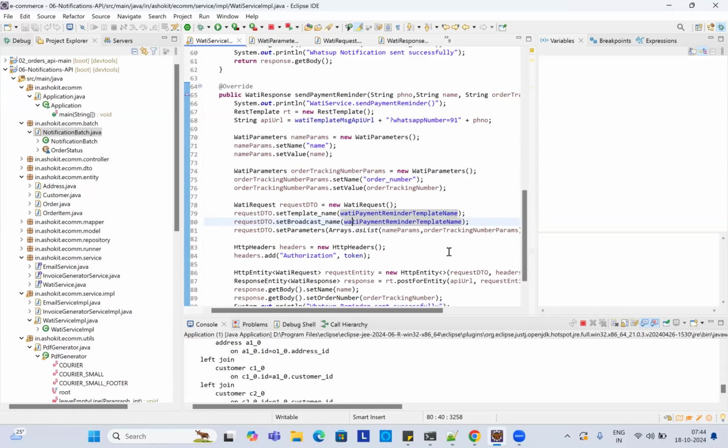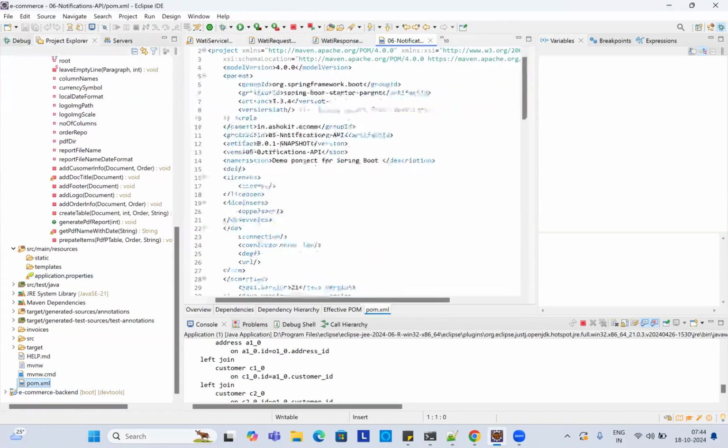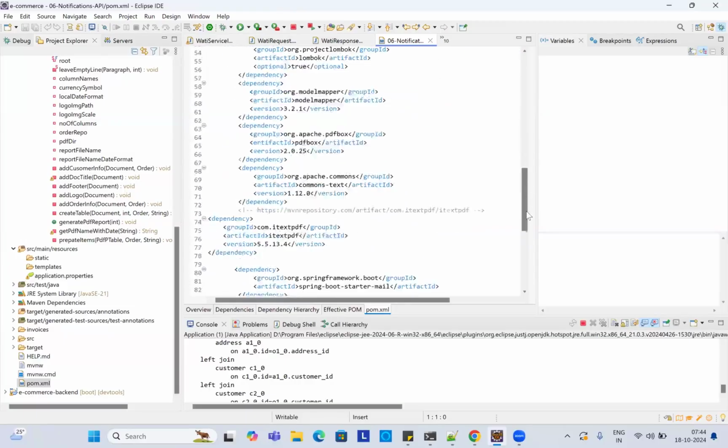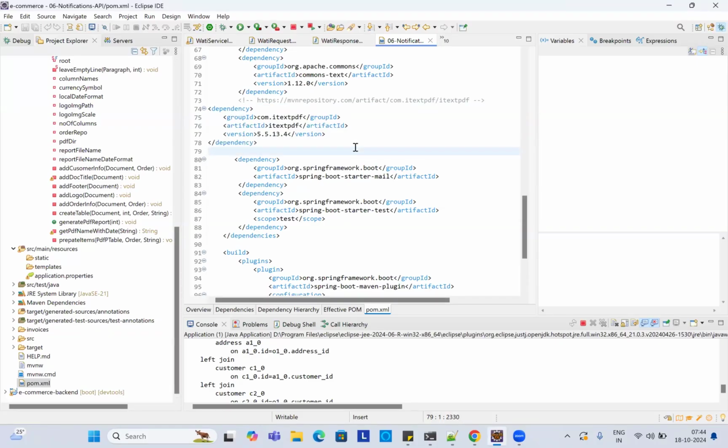Then for email integration, the Java mail sending API is available, and by using that we can send the email. For the PDF generation, he created an invoice PDF. What is the dependency you added for the PDF, Purna? iText PDF API. Go to the pom.xml. Yes, he added the iText API, and by using it he generated the PDF for the invoice. Generally, when the customer order is delivered, we send the order invoice to the customer by email. That is existing functionality in every e-commerce application, and in the same way we are also sending this.